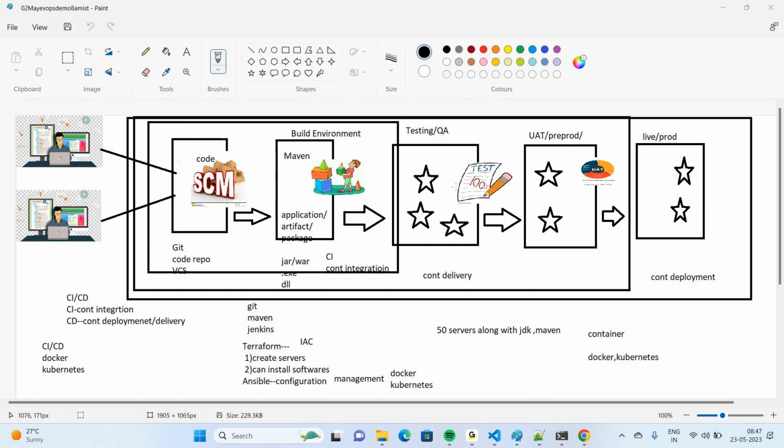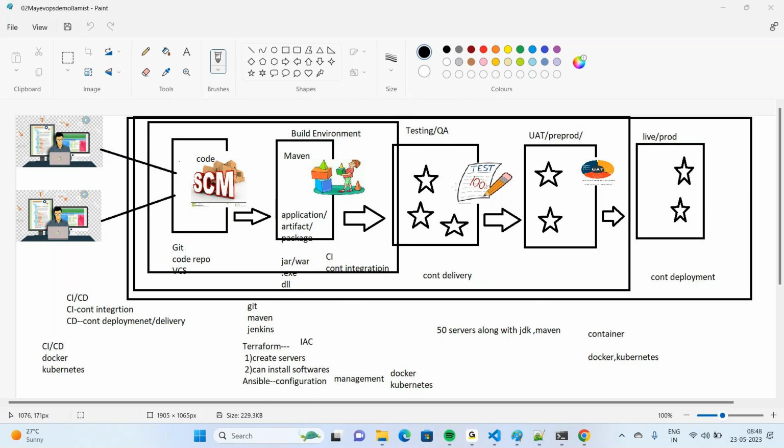All you need to do is execute one simple command, ansible-playbook, and all servers will get that configuration. And in Terraform also, just by giving a small command, terraform apply, you can create as many servers as you want in a single step. That means the server creation and the software installation process can be automated by using Terraform and Ansible.